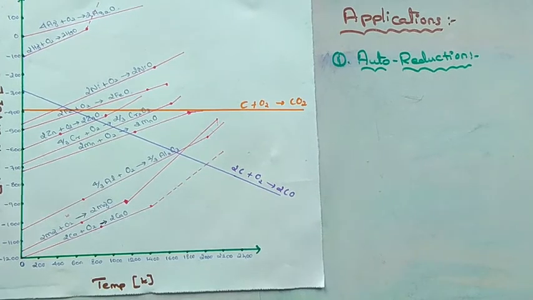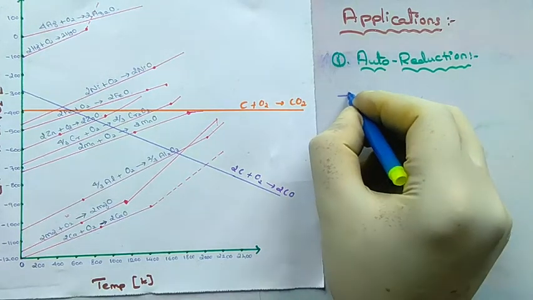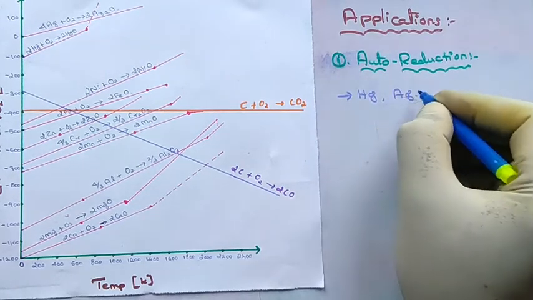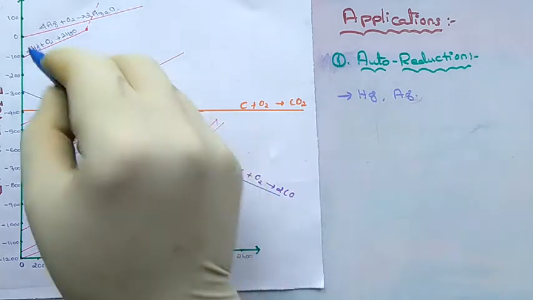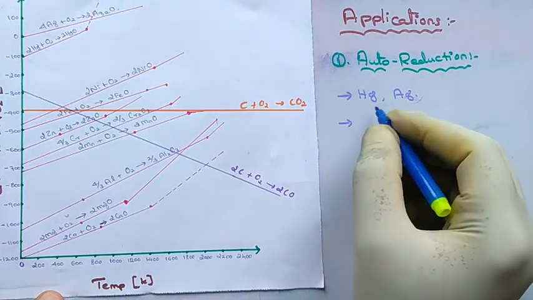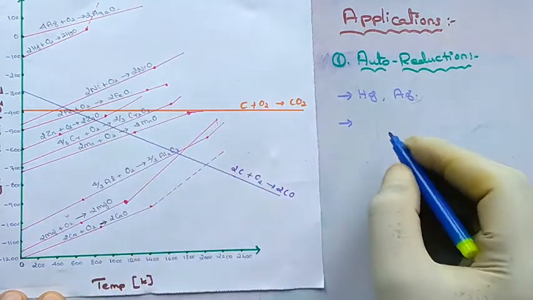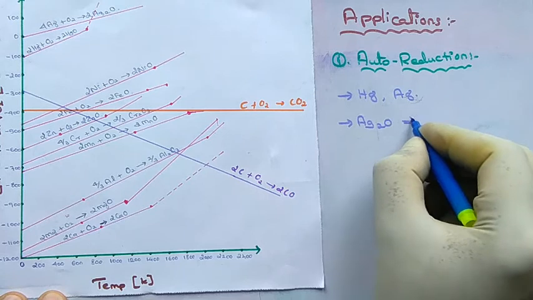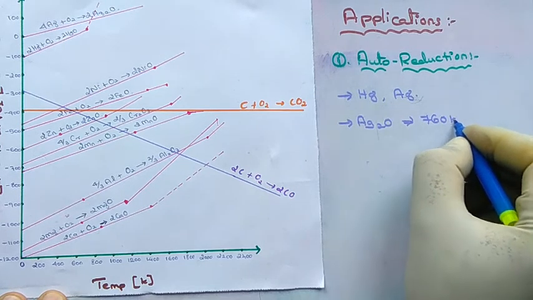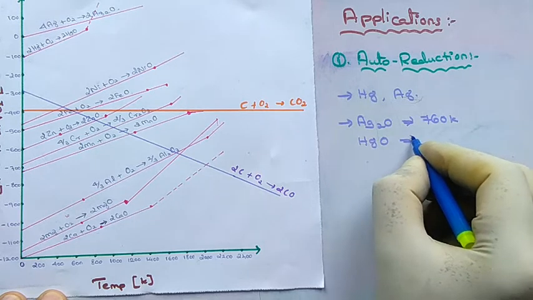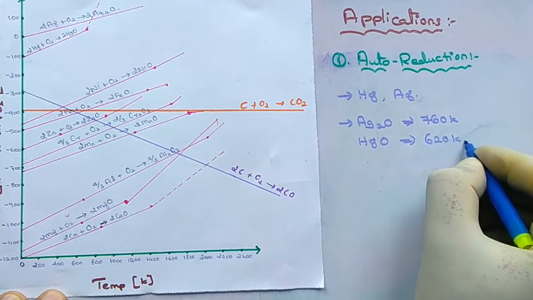So first application is about auto reduction. We are going to see why mercury and silver undergo auto reduction. In the Ellingham diagram, you can see that the formation of silver oxide and mercury oxide is in the upper part of the diagram, and their decomposition temperature is 760 Kelvin for silver oxide, and for mercury oxide it is 620 Kelvin.